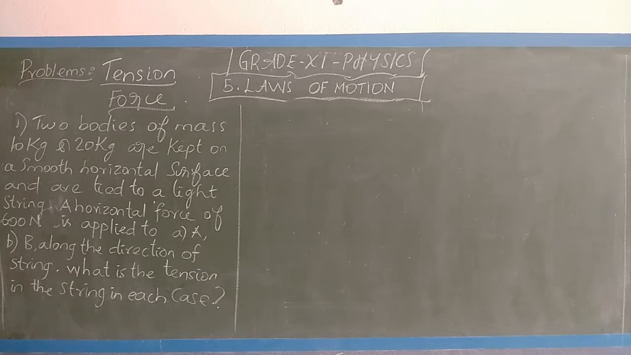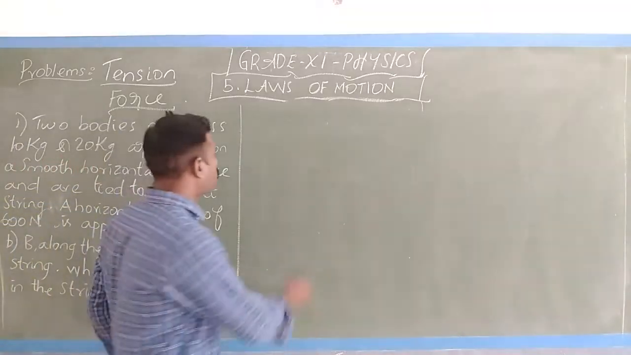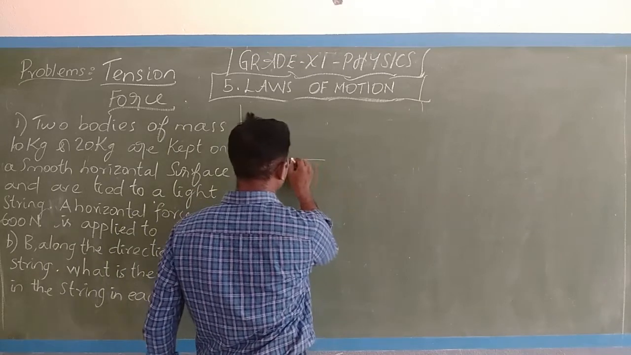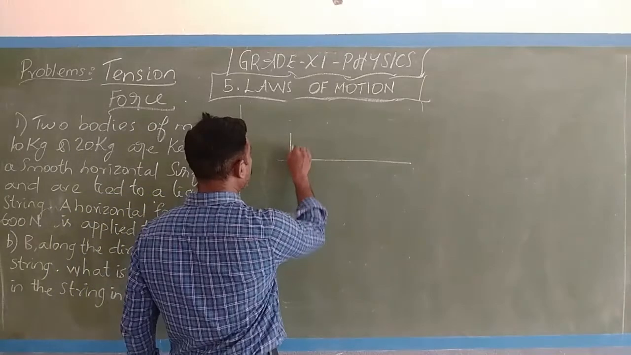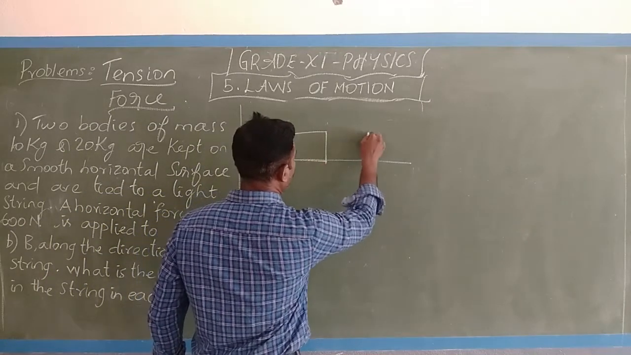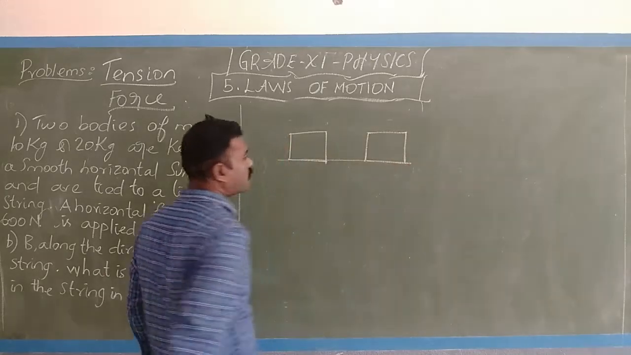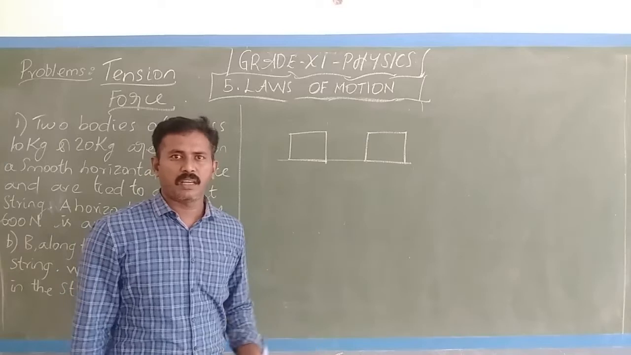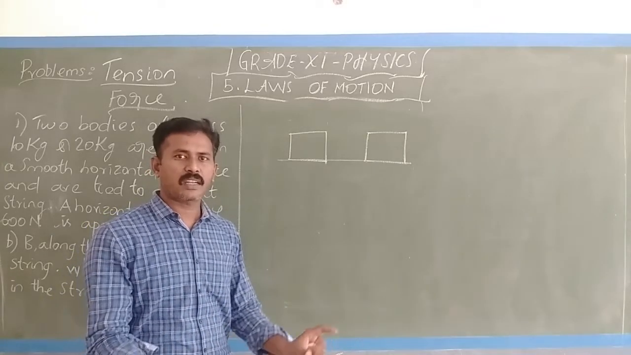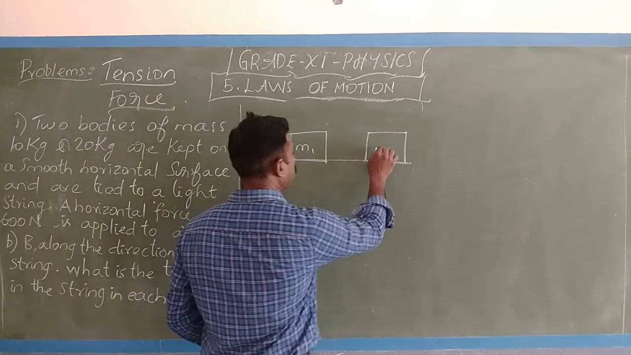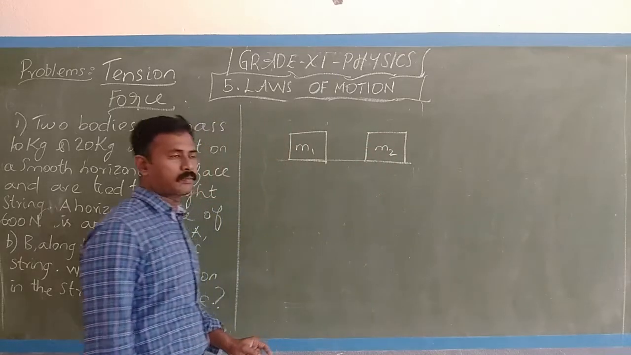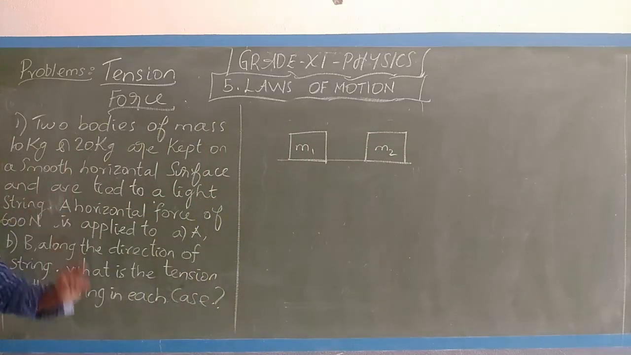So two bodies of mass 10 kg and 20 kg are kept on a smooth horizontal surface. I will start with the diagram. This is a horizontal surface. I have kept here body 1 and body 2. இங்க எல்லாமே body object அப்படினா எழுத வேணாம். Everything you take as a mass. So this is mass m1, this is mass m2, in a horizontal surface.